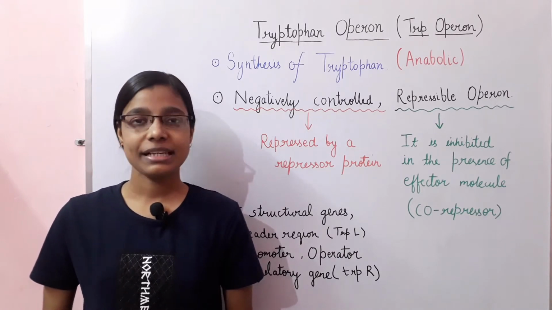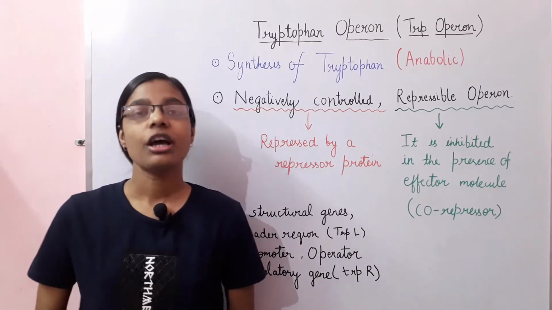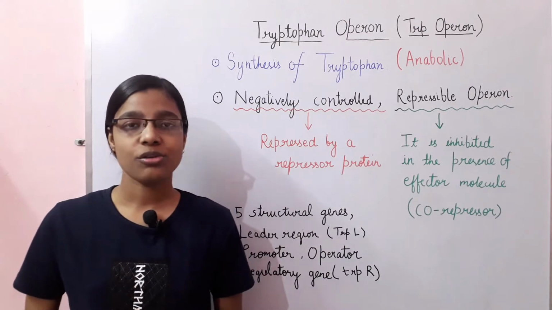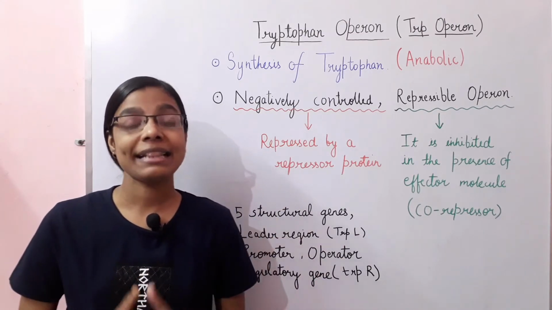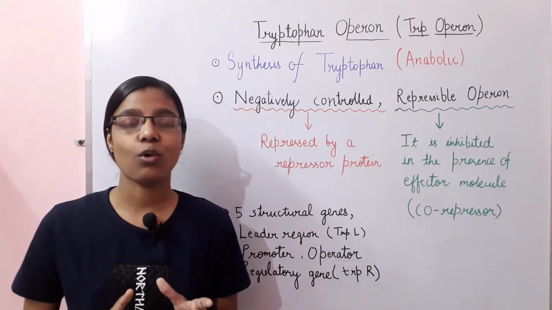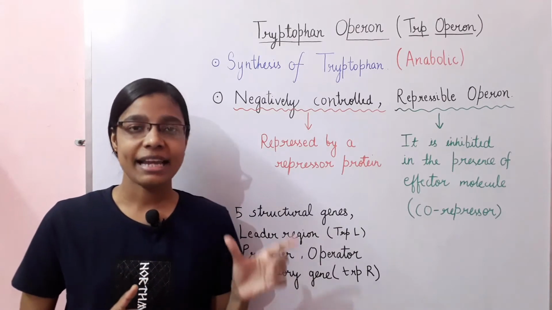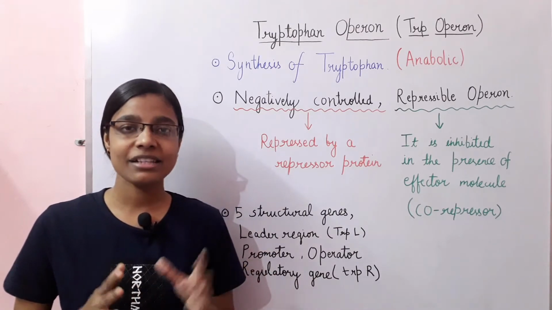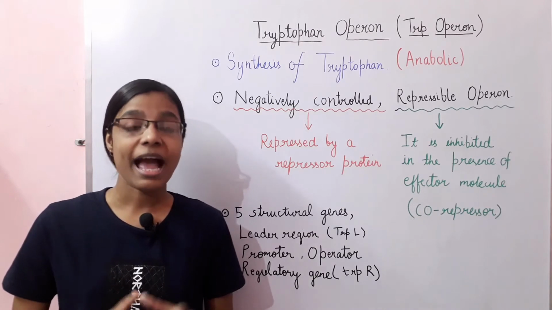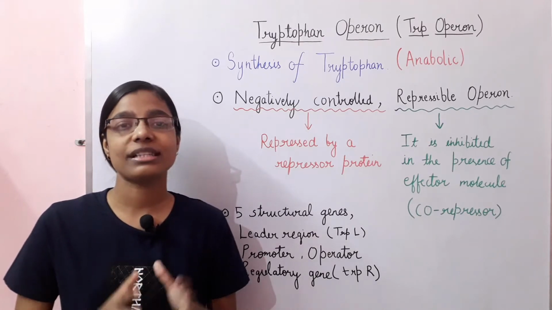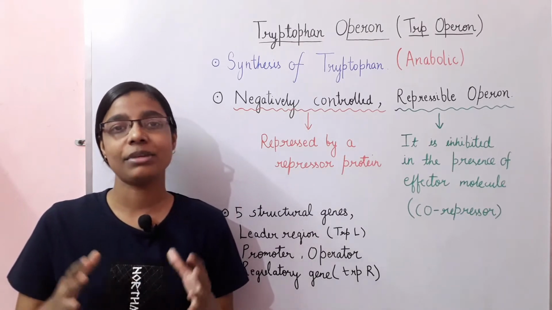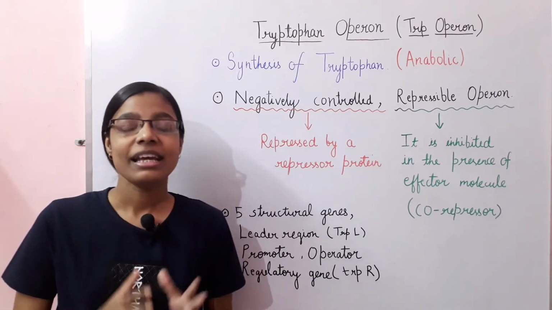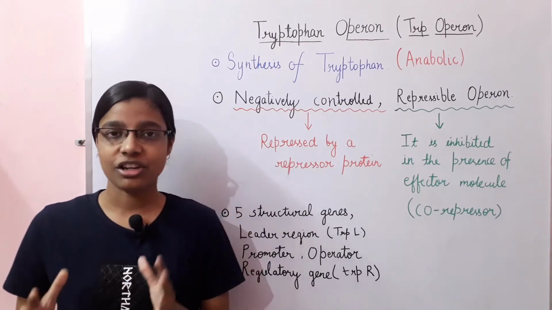Today we are going to discuss the tryptophan operon. The tryptophan operon is also called the trp operon, and this operon basically involves the synthesis of an essential amino acid, that is tryptophan. As this process involves the synthesis of an essential amino acid, it is anabolic in nature.